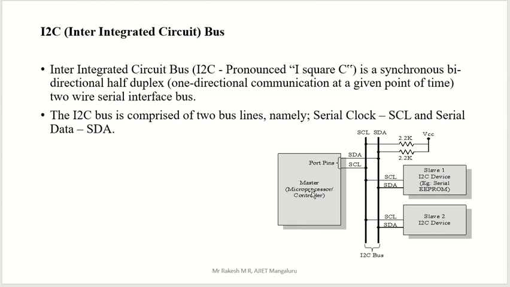The master can give commands. The slave can accept that command and can only respond to it, but a slave can't give any commands to the master. That is the concept of master and slave. Here SCL is the serial clock, used for synchronization. If you want to synchronize these devices, we have to use clock signals. Then to transfer data we use SDA, the serial data line. So these are the two lines we are going to use.